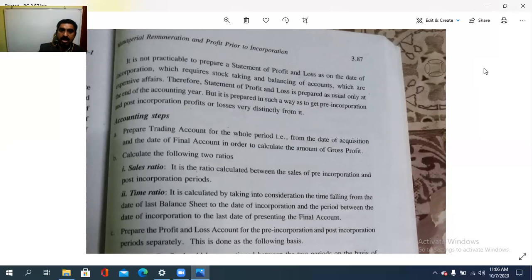Then the accounting steps. What are the accounting steps in preparing this? Prepare a trading account for the whole period from the date of acquisition to the date of the final account, in order to calculate the amount of gross profit. That is, prepare the trading account for the whole period, from the acquisition until the final accounts are prepared. Then calculate the following two ratios: sales ratio and time ratio. So the first step is to prepare the trading account. The second step: two ratios need to be prepared, sales ratio and time ratio.